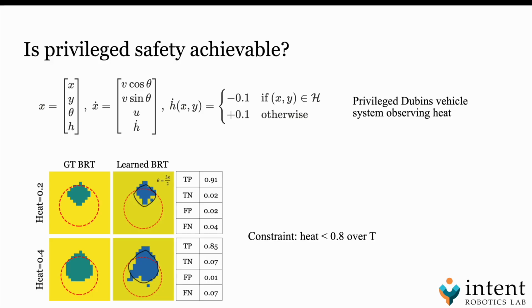Our first sanity check makes sure that our method works in the simplest example. We iterate over a grid to obtain a ground truth dynamic programming solution for our 4D Dubin's model, which is a privileged solution that observes heat. We evaluate our method with respect to the ground truth BRT. We fix the angle and initial temperature and compute our BRTs over the grid, where we evaluate two different values of initial heat. We can see that our learned solution is highly similar to the ground truth BRT.